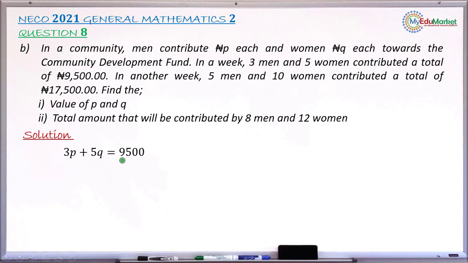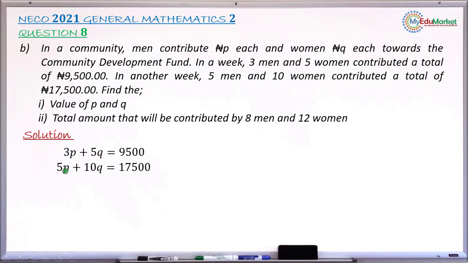So let's get another equation so that we have 2 equations in terms of P and Q, and we can solve them simultaneously. The question says in another week, it is 5 men and 10 women that contributed a total of 17,500. So I now have 5 multiplied by P, the total amount contributed by men, plus 10Q, the total amount contributed by women.